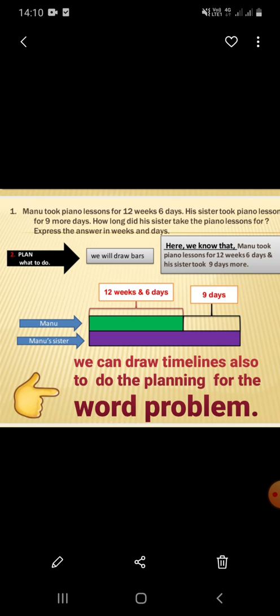Manu's sister's bar model is longer than Manu's bar model because she took 9 days more. So we have to find the time taken by Manu's sister for the piano lessons. Now think how we will do the working to get the answer.